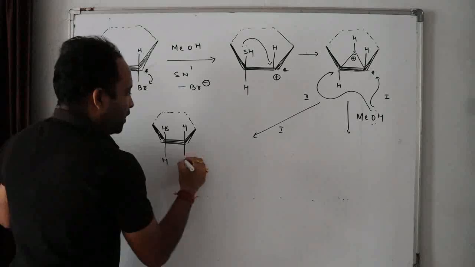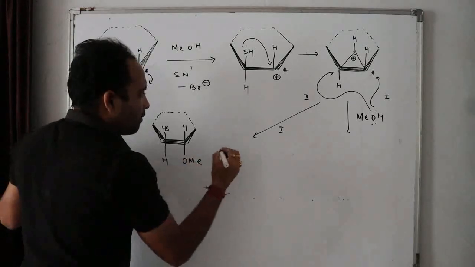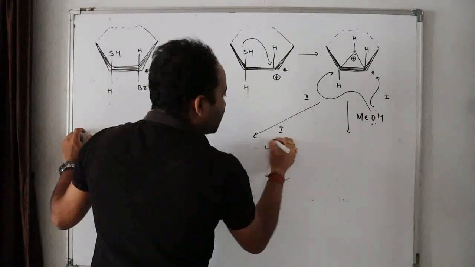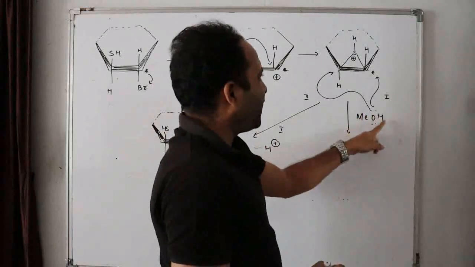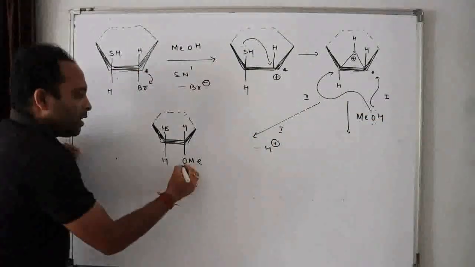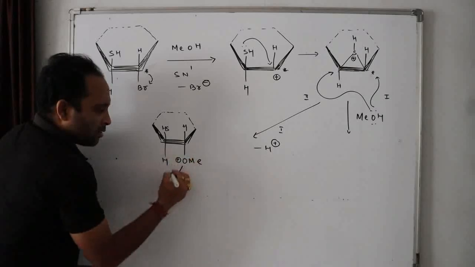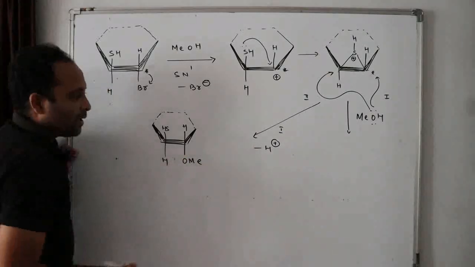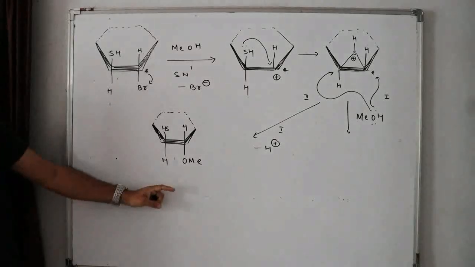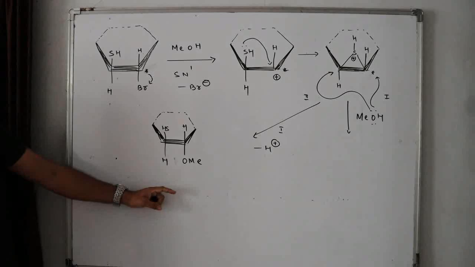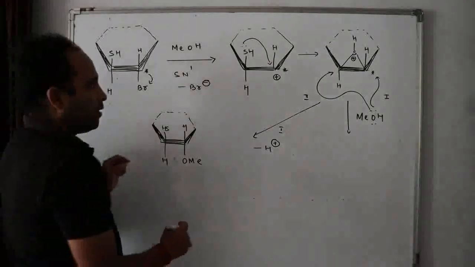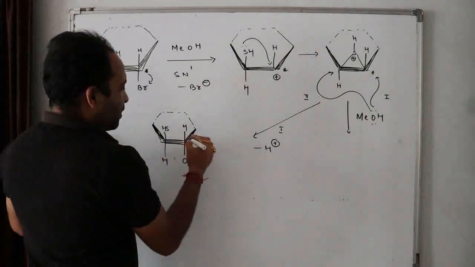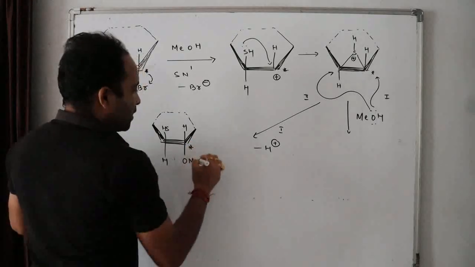So what we have here? H and OMe H plus. How? OMe H plus will be there. So H plus fired. What is formed here? OMe. Isn't it? Doubt in this? What is formed here? OMe. Any problem in this? Now here what do we have now? This is this star, isn't it?